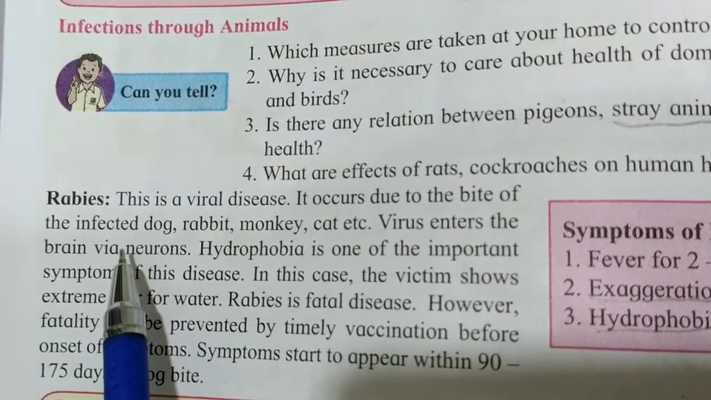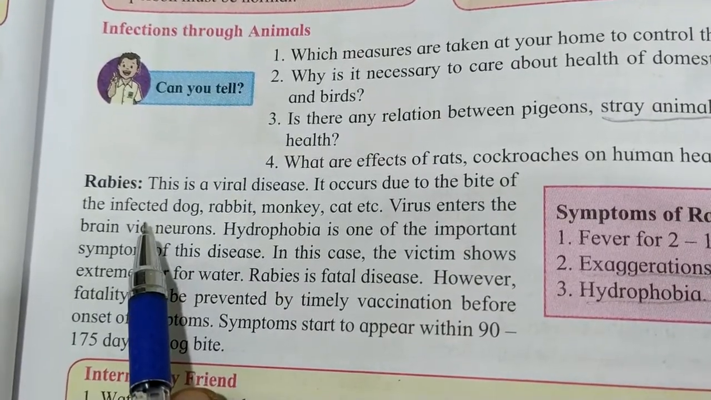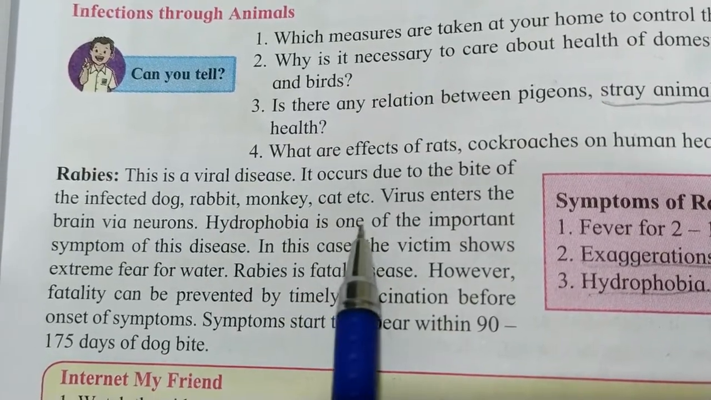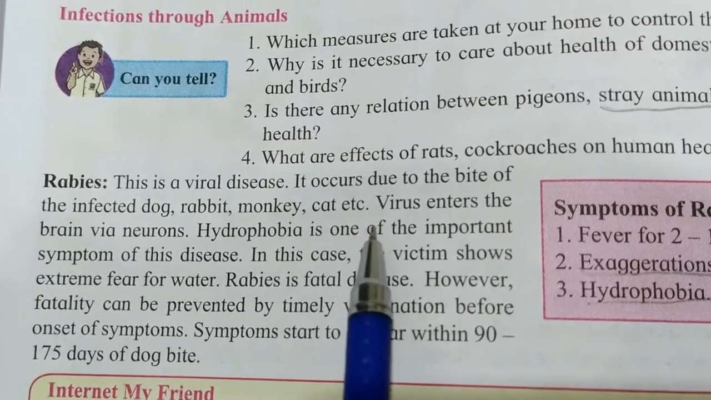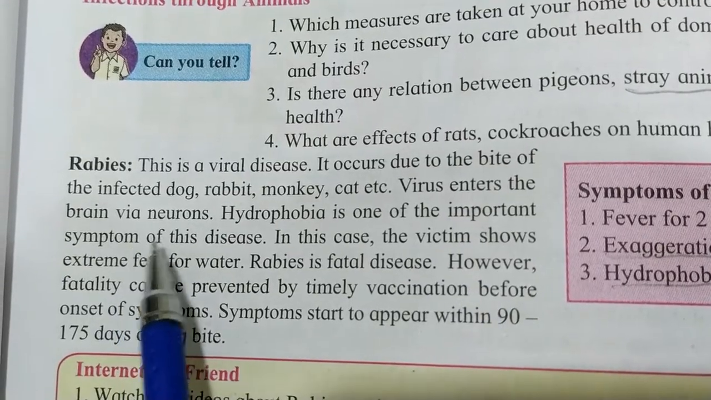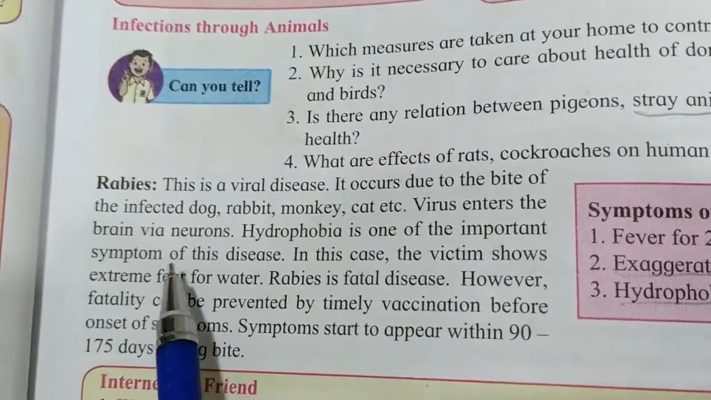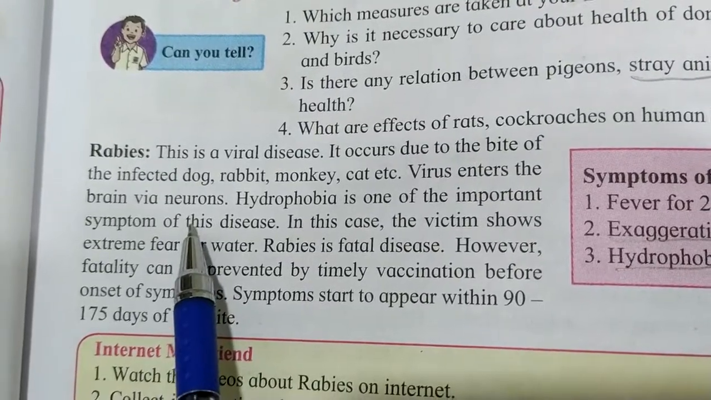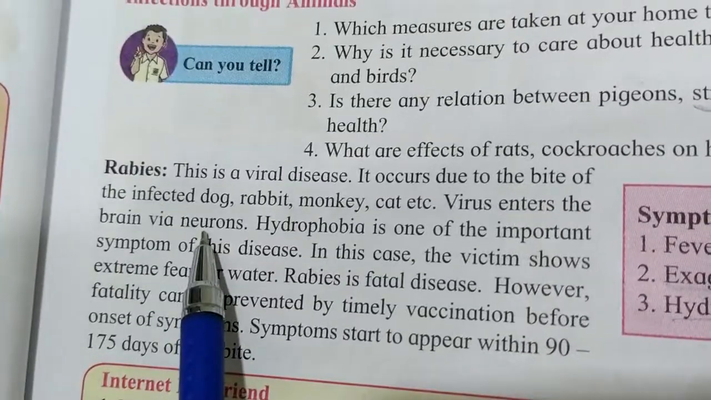A person gets affected by rabies because of the bite of infected dogs, rabbits, monkeys and so on. If normal dogs bite, rabies doesn't spread. Only if the animal is infected, already having rabies, then the person gets affected. Then the virus enters the brain via neurons. Neurons are the carriers of messages in the body; they pass messages to the brain.